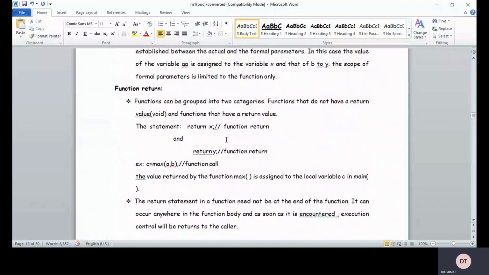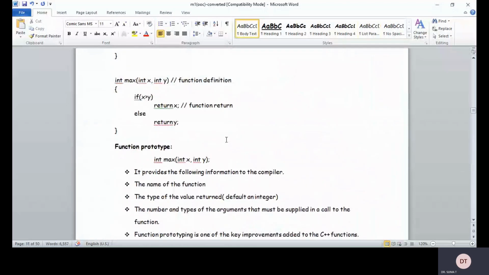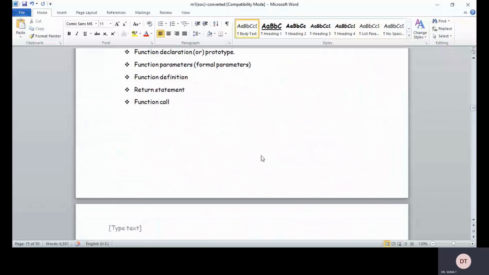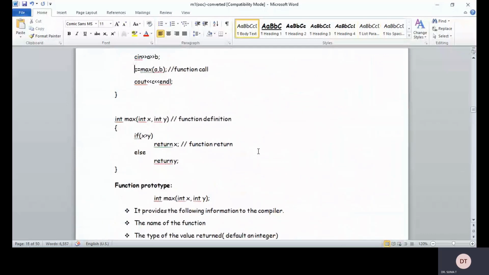So this is about the different function components: the function prototype, function call, function parameters, function definition, return statement, and the function call. Formal parameters and actual parameters are very important.